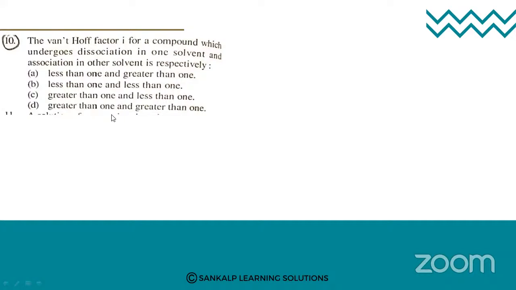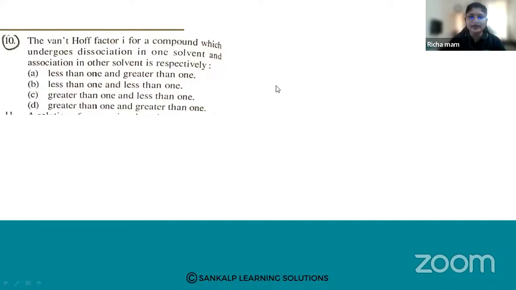You have also come across what the Van 't Hoff factor is. It tells you the extent of association and dissociation.